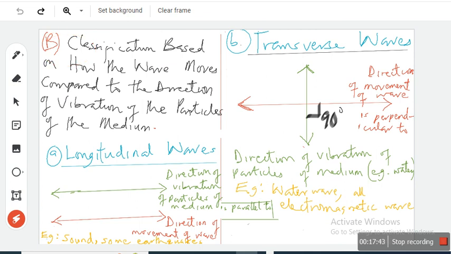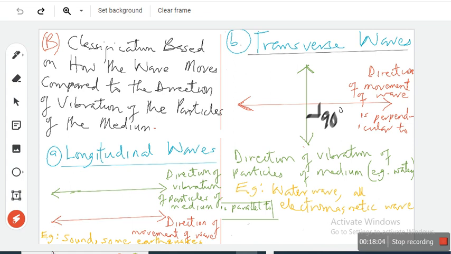Yes. Now, if the wave is moving in this particular direction, and the particles of the medium are also vibrating in this particular direction, in the same direction, parallel to each other, we call that longitudinal waves.